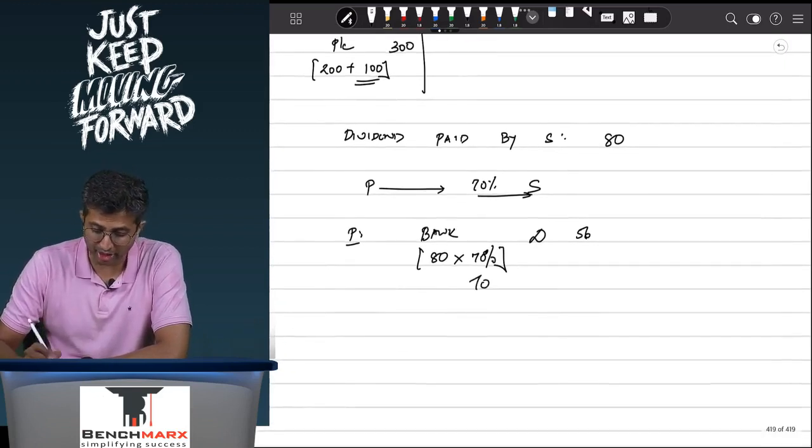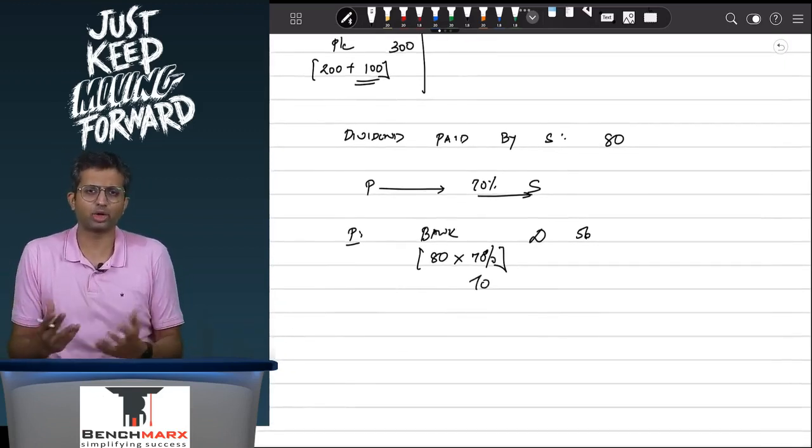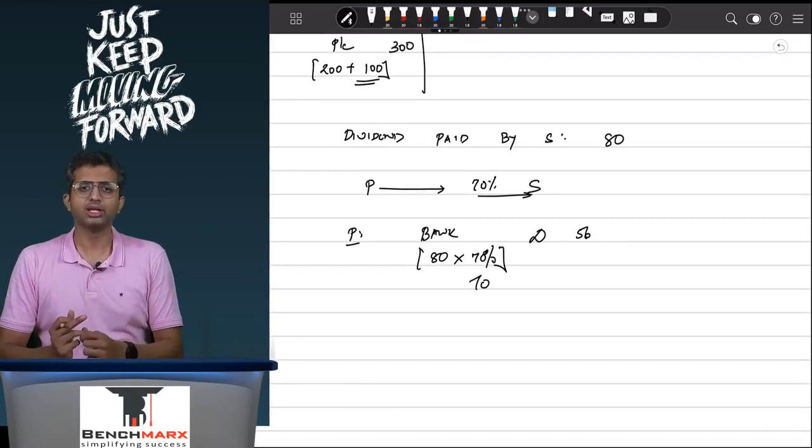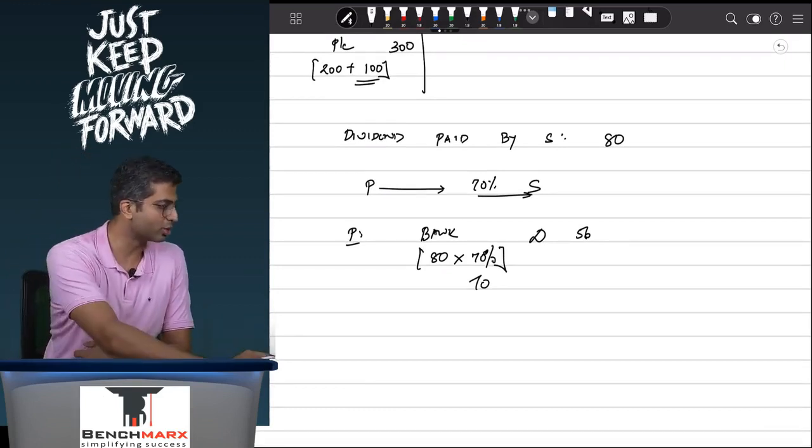What will you credit? Can you guys help me with this? If the parent is recording this in its individual books as per accounting standard 13, AS 13, investments, what are you going to credit? Can you guys help me with that?